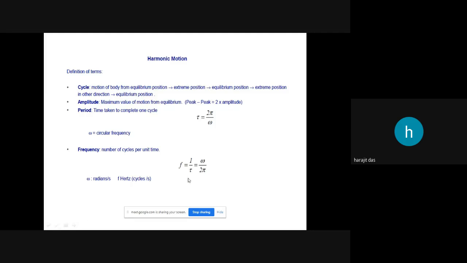So this is the formula for finding the linear frequency: f equals 1 upon capital T, or this will be reversed, omega by 2 pi. So you should remember this formula.